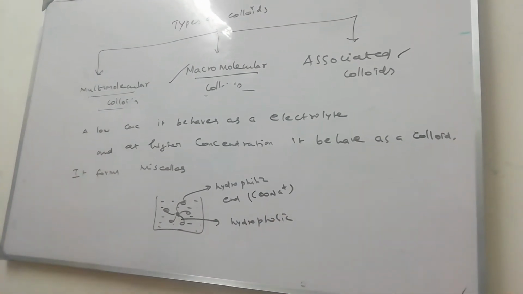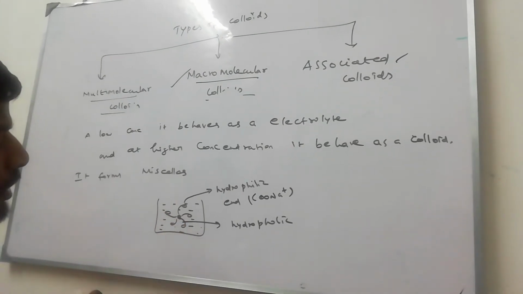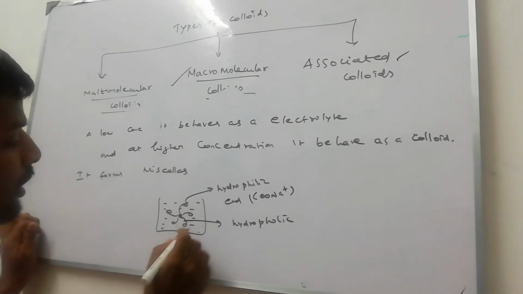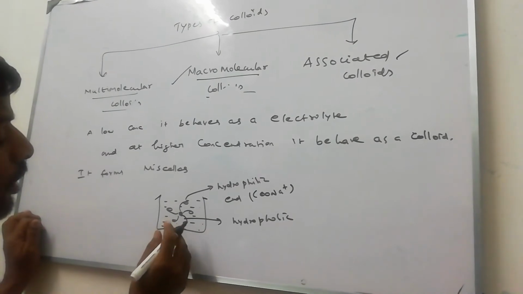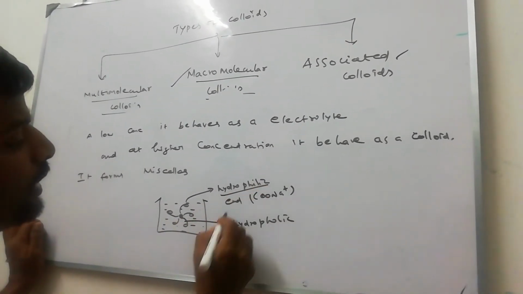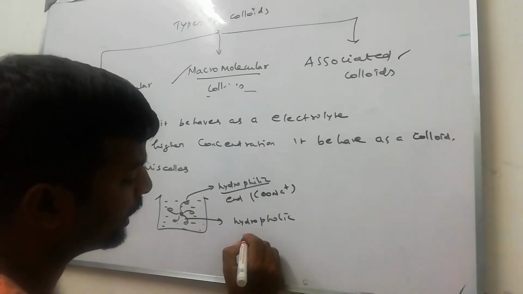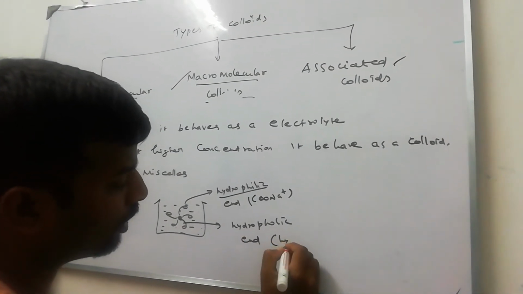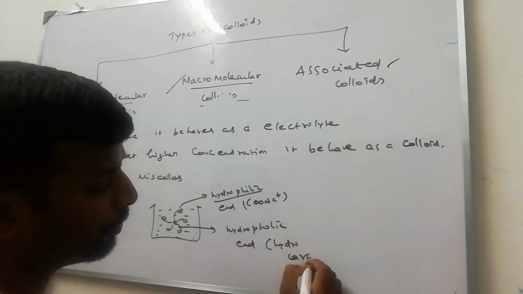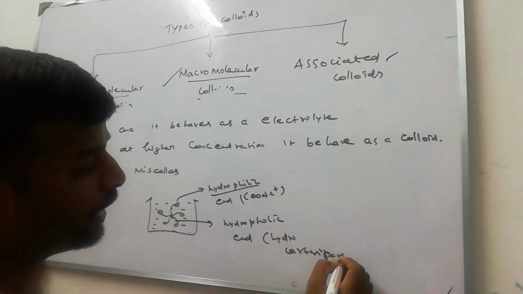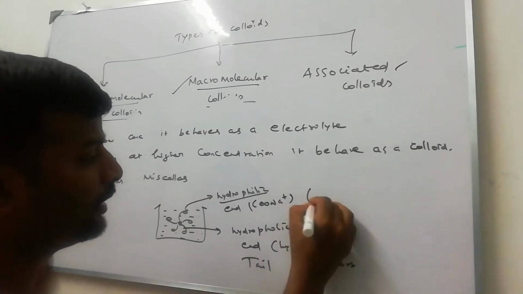In the micelle, it is tightly bonded with the dirt. Whenever the cleansing starts, water molecules bond with the hydrophilic end, and oil particles bond with the hydrophobic end. Hydrophobic means the hydrocarbon part present here. This is the hydrocarbon tail and this is the head.